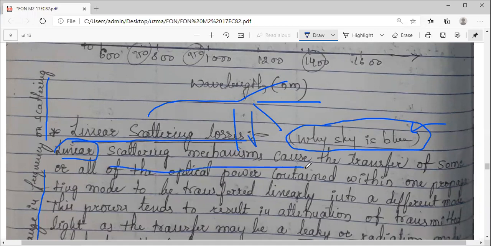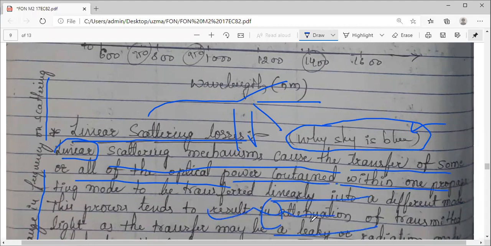So in linear scattering mechanisms, there is a transfer of optical power. Obviously, loss means some amount of power gets lost. This is your optical fiber.